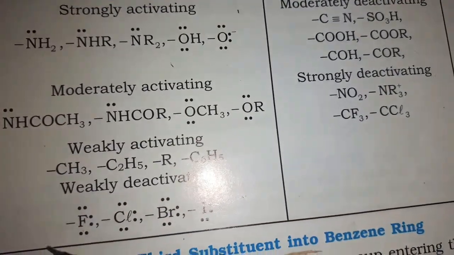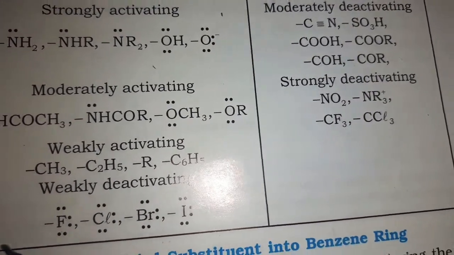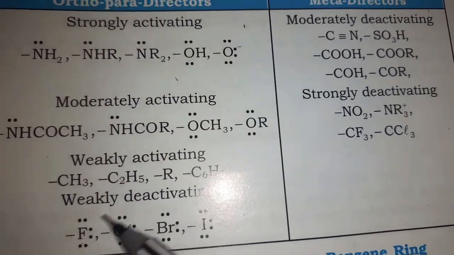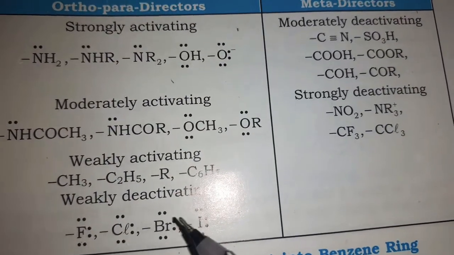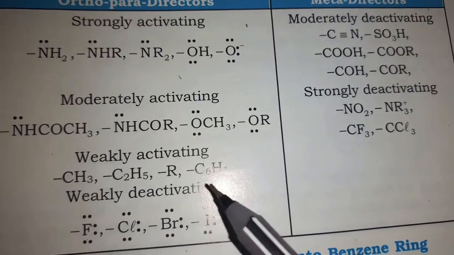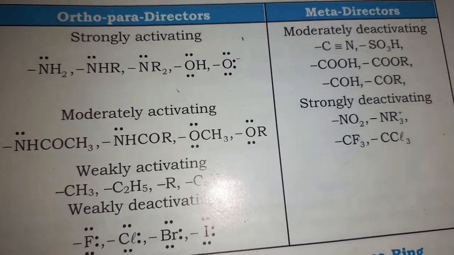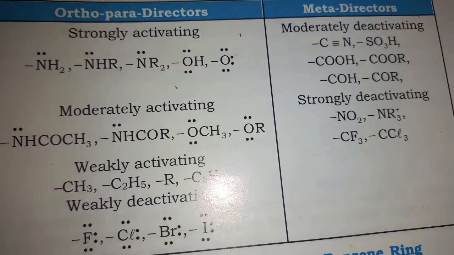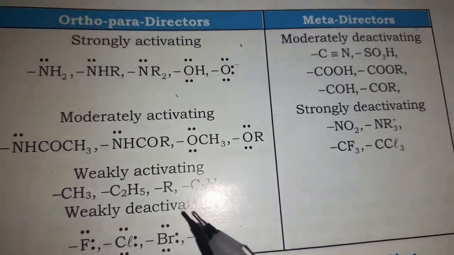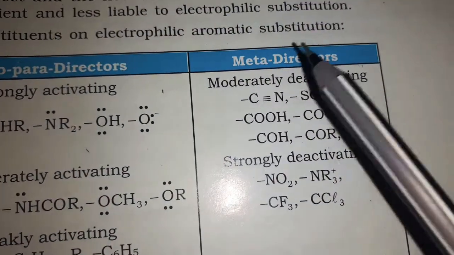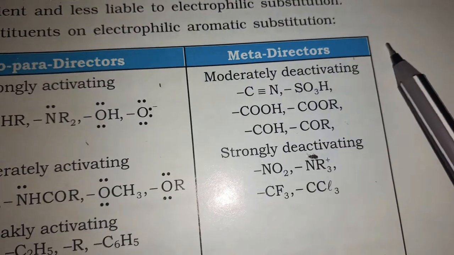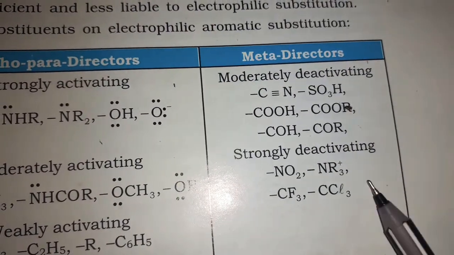Next, weakly deactivating groups, already we discussed. Halogens are weakly deactivating; even though these are ortho para directing, they are weakly deactivating. Already we discussed the concept related to this also. Hope you understood. Next, meta directors. These are meta directors and these are the examples.